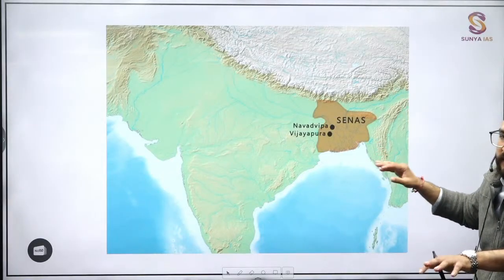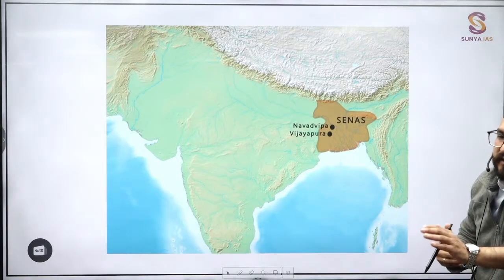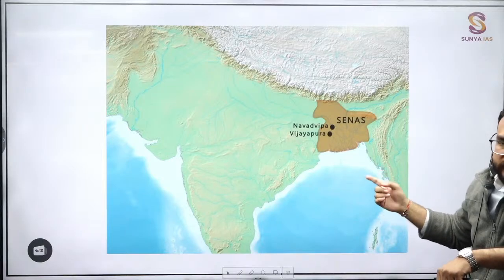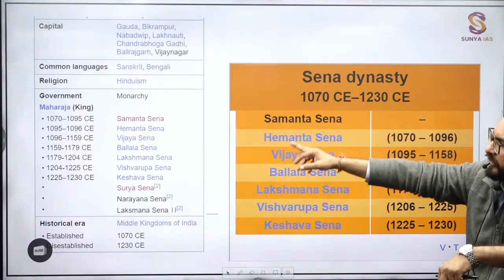These are Senas. In detail information about Senas will not be asked. How will Senas be asked? Contemporaneous. Again, they have not asked till now, but the way they are forming questions, they can give you Senas in one of the options. Contemporaneous. Important Sena ruler over here, can you find?